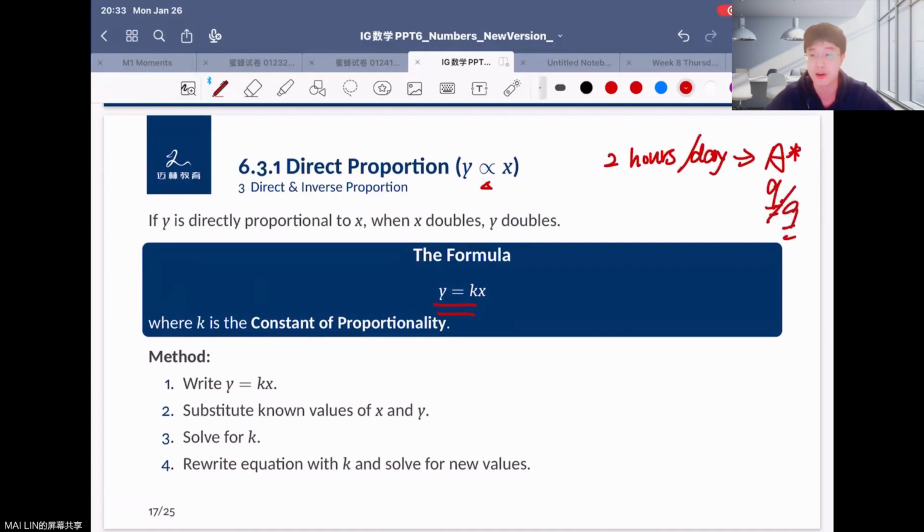If you're just learning 1 hour a day, maybe in the final you cannot finish reviewing all the knowledge, so finally you'll get maybe an A or an 8 out of 9.